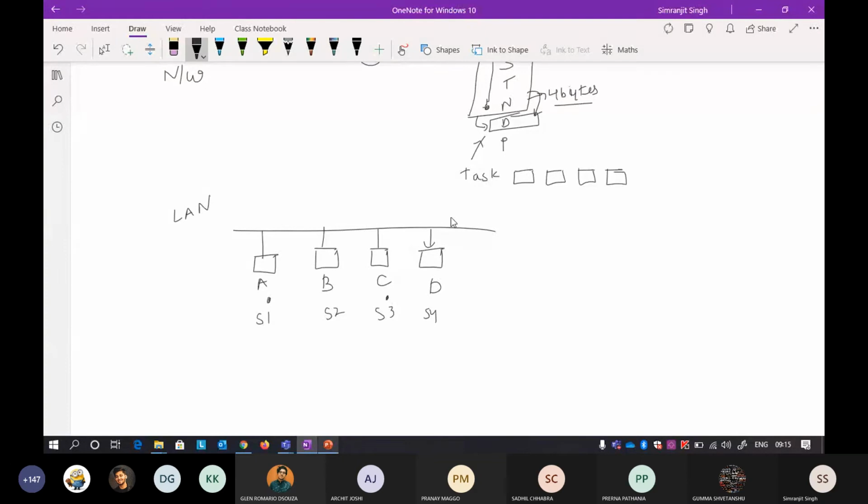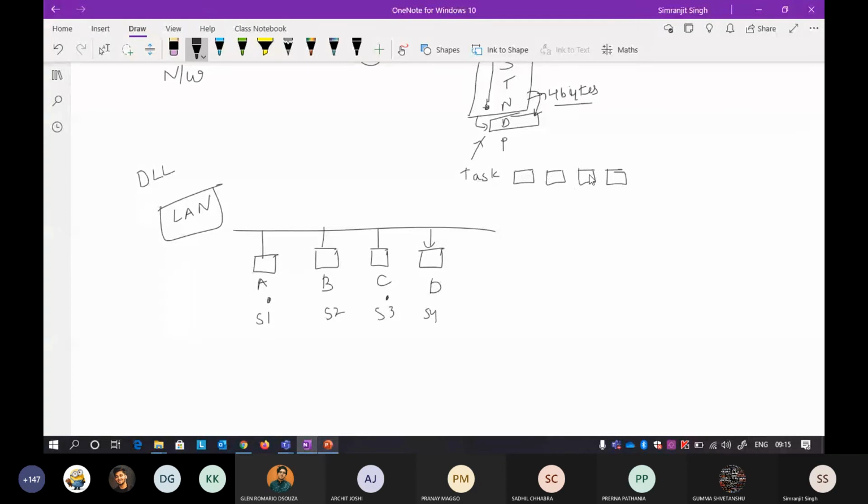There is also a problem here: when we are present at a LAN, I am at the data link layer. When I receive a packet, some kind of data from the network layer, I'll divide the data into frames.